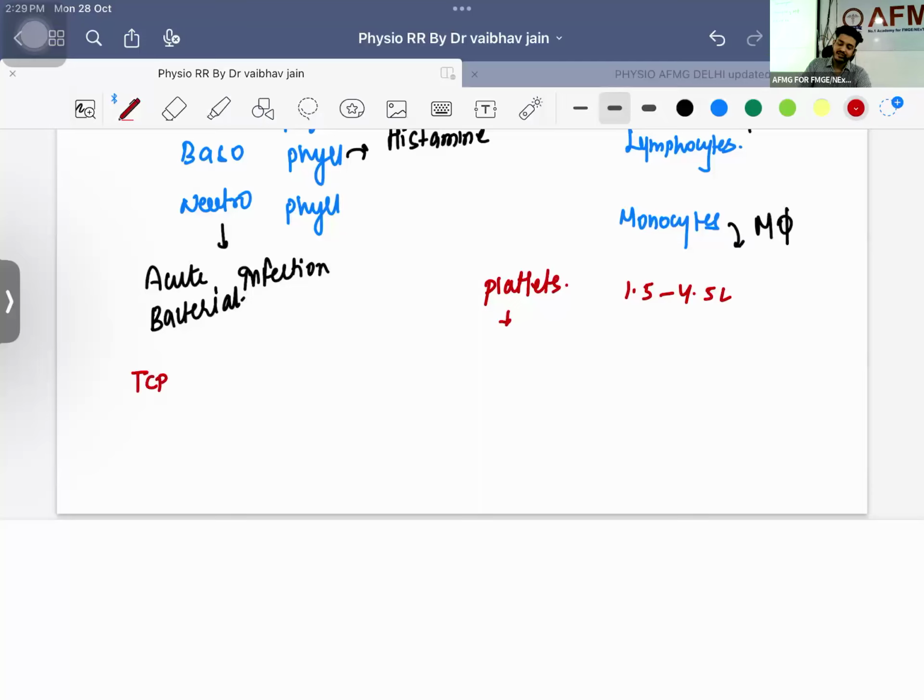Thrombocytopenia. If the level of platelets is more, what do we call it? Thrombocytosis. If there is thrombocytopenia and bleeding is happening, what kind of hemostasis disorder is this? Listen to me. If bleeding is happening in a person and there is a low count of thrombocytes, what kind of disorder is this? Primary hemostasis, secondary hemostasis, or some other?